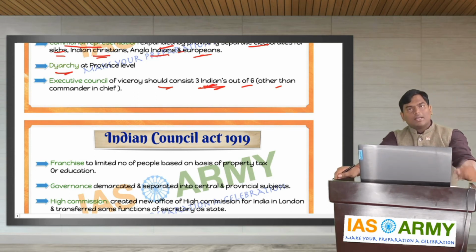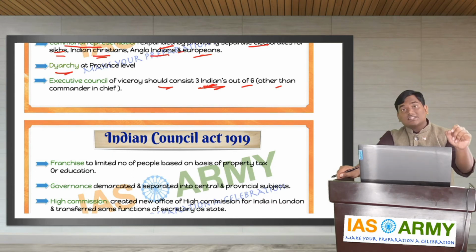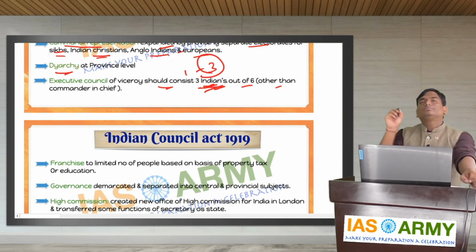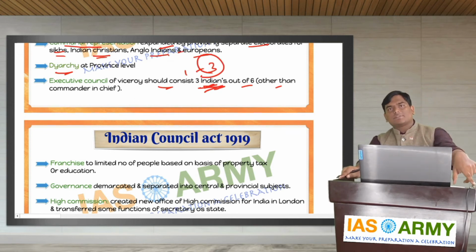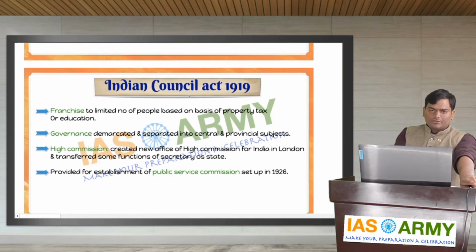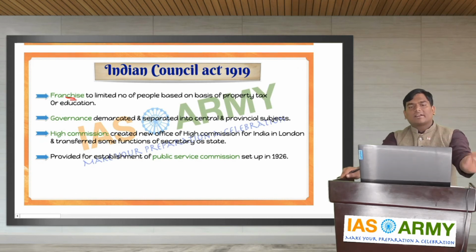If you could recollect, in 1909, for the first time an Indian got associated with the Executive Council, that is Satyendra Prasad Sinha. In 1919, it increased from 1 member to 3 members, whereas in 1909, only Satyendra Prasad Sinha. Next one, franchise. Franchise means voting rights.